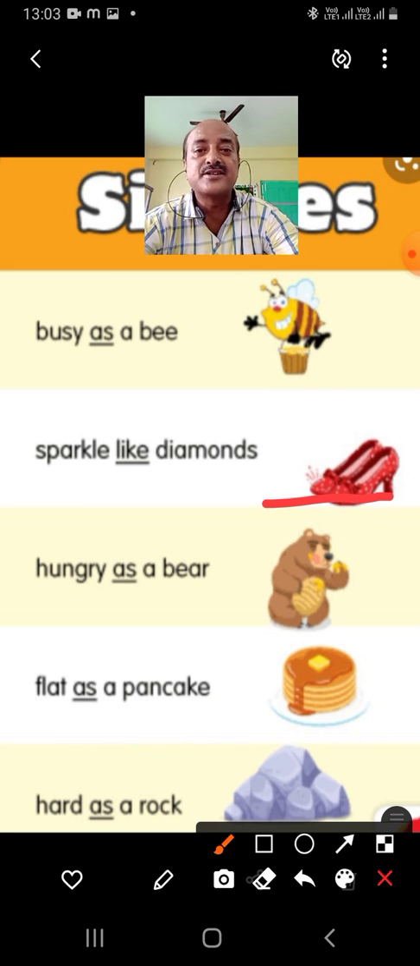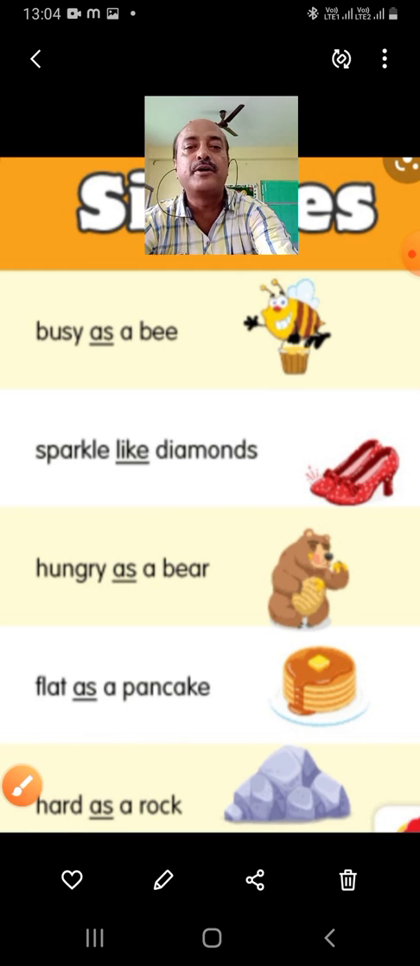As hard as a rock. A rock is a big stone and it is very hard. Can you break it? No. We need something very, very heavy to break that. Small rocks we can break, but very big rocks are very difficult to break. So we give this example. He is as hard as a rock. That means it is not easy to satisfy him.